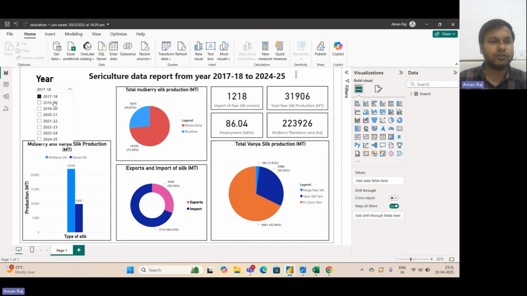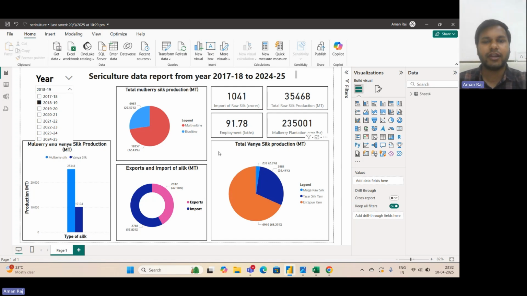When we click here and click the 2018-19 data, as you can see, the graphs have changed. Now in 2018-19, the import of raw silk was 1,041 crores, and the employment it generated was 91.78 lakhs. When we look at the import and export of silk, you can see that the import has reduced and export has increased compared to the previous year.